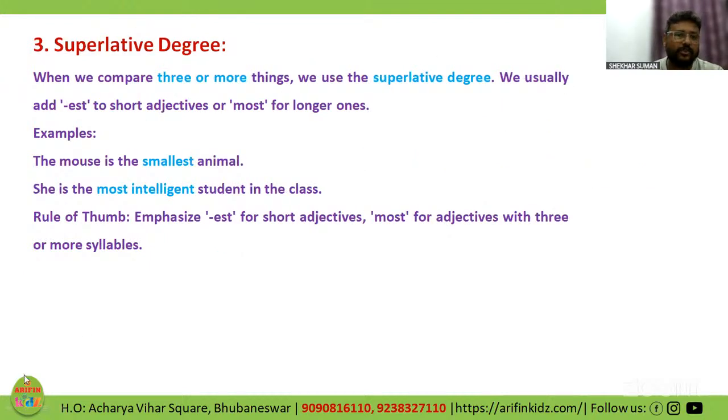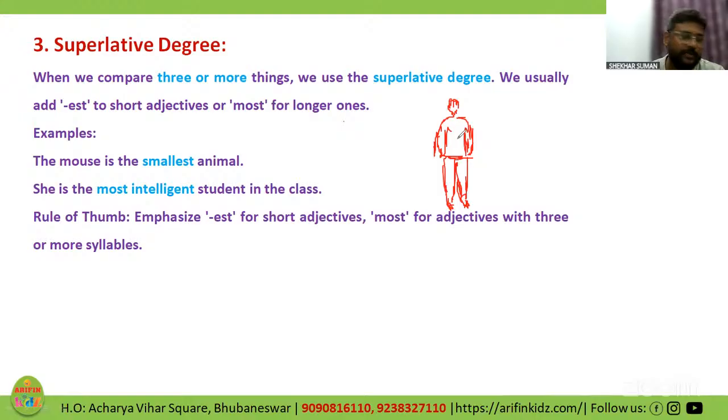The last one is the superlative degree, which is again one against many. When we compare three or more things, we use the superlative degree. We usually add EST. For example, if Sohan is the tallest one in the entire class, right?